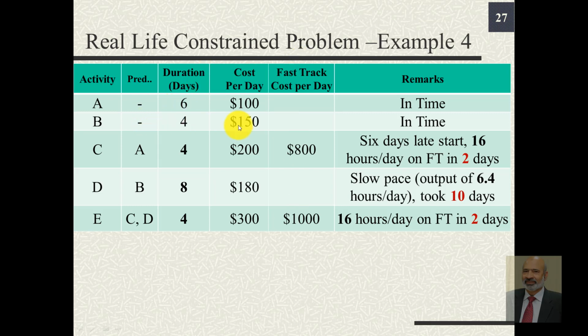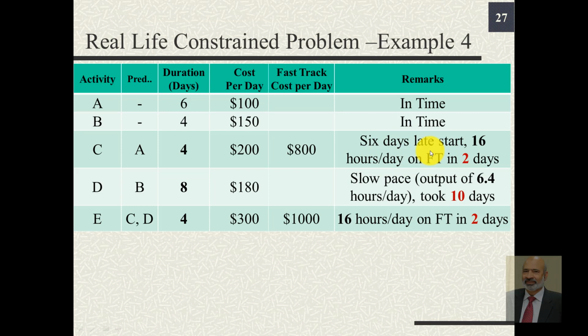Suppose activities A and B, these two are finished as planned, in time at the same expense. But activity C, which was supposed to be completed in 4 days at a cost of $200 per day, suppose it could not be started for 6 days. Its start got delayed by 6 days.